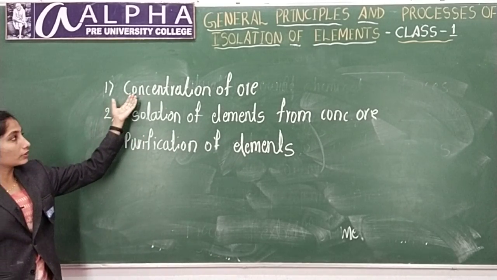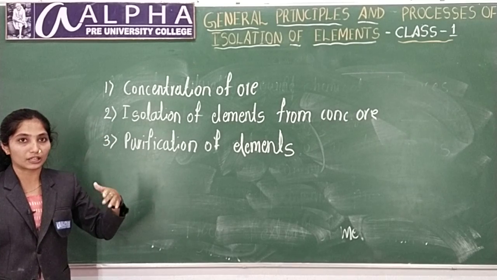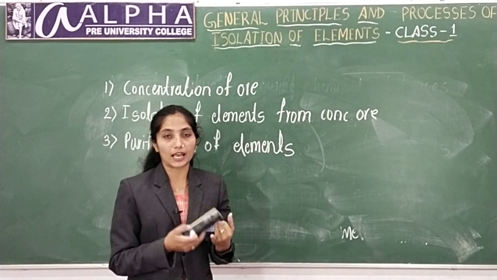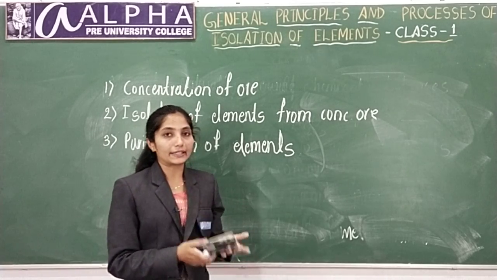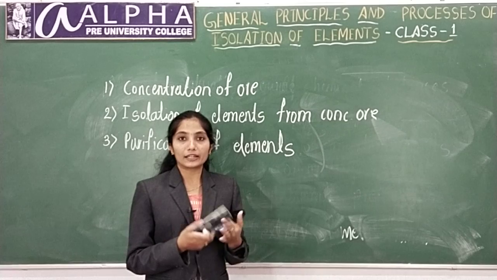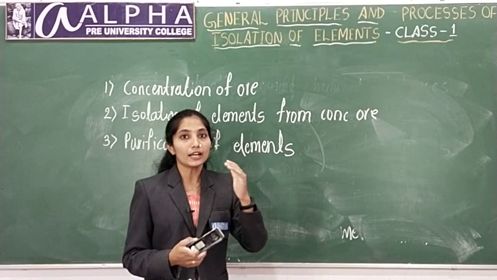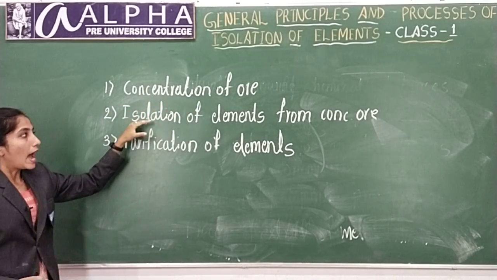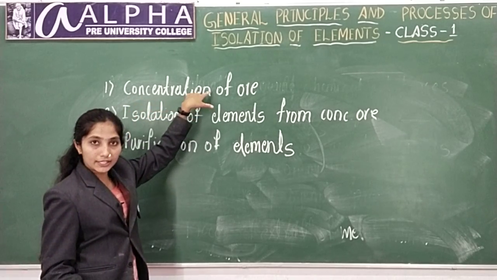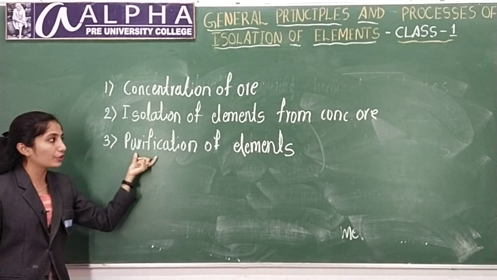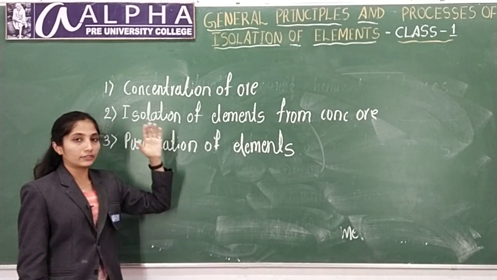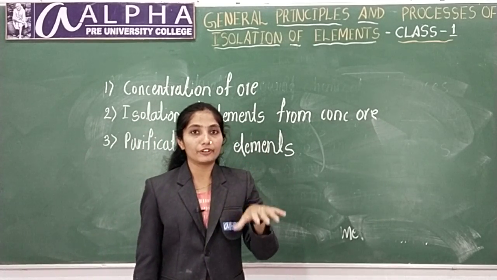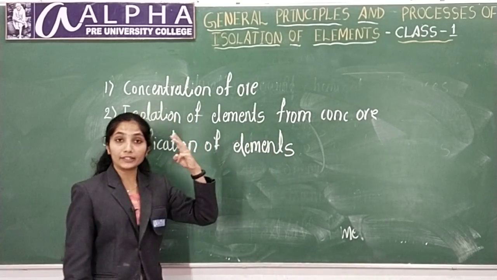Each step contains some other different steps. Concentration of ore can be done by different methods such as hydraulic washing, electromagnetic separation, froth flotation or leaching, which you are going to study in your next classes. First remember these three things: concentration of ore, isolation of elements from this concentrated ore, and the last step is purification of elements.